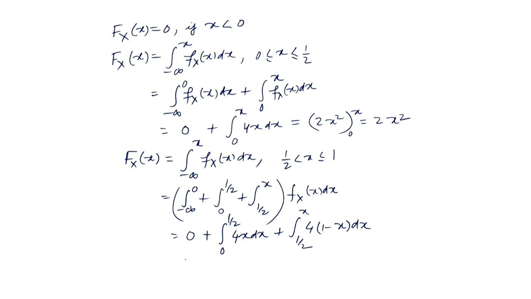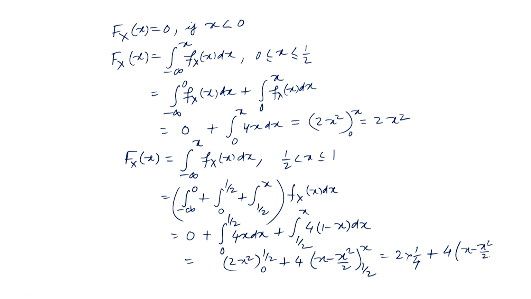So we get 2t square from 0 to half, and 4 times t minus t square by 2 from half to x. So this is 2 into 1 by 4, plus 4 times x minus x square by 2, minus 4 times 1 by 2 minus 1 by 2 square by 2, that is 1 by 8.